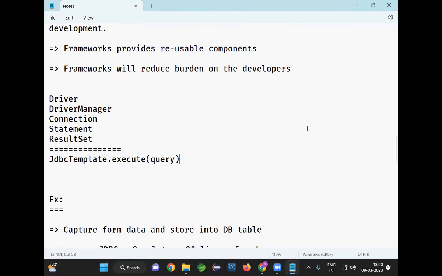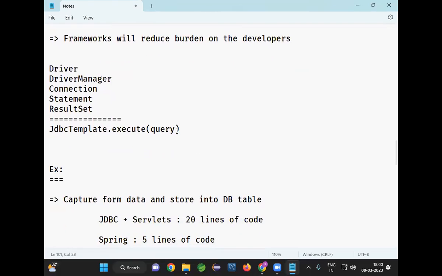That's it. If you want to insert a record into the table by using JDBC, what do you need to do? You need to load the driver, get the connection, create the statement, execute the query. Lot of stuff we need to do, 5 to 6 lines of code. If you go for Spring JDBC, you just call jdbcTemplate.execute.